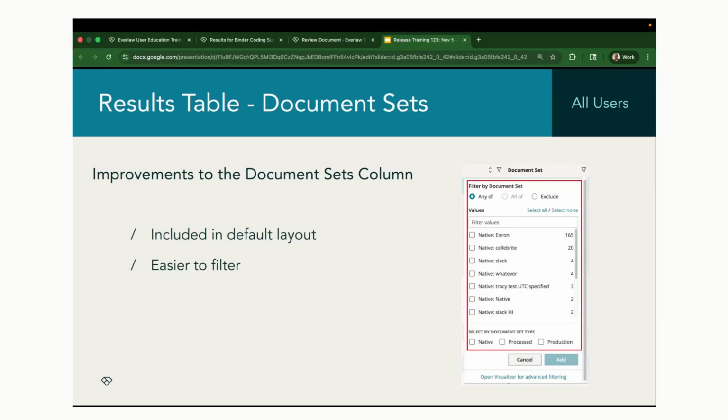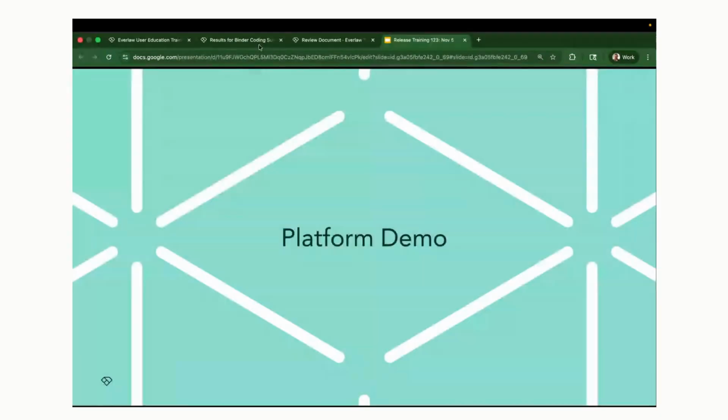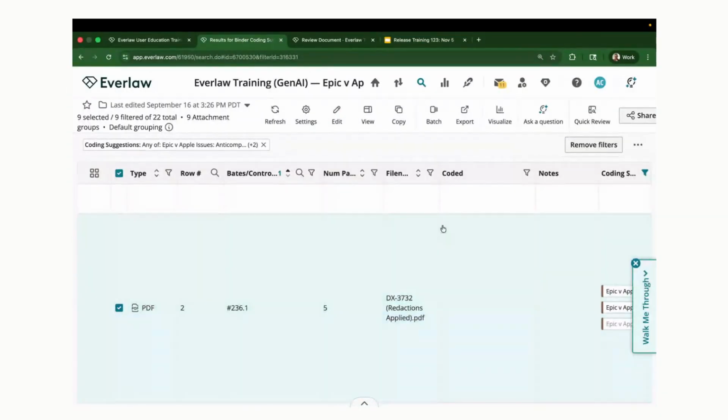So if you're creating some new projects, and you haven't created your own team default layout, this document sets column will now be included there. I'll show you how to add this onto the platform as well, but it's going to make it a lot easier for you to filter down using that document sets column. Let me show you what this looks like on the platform.